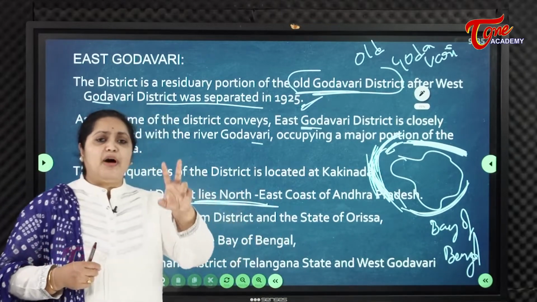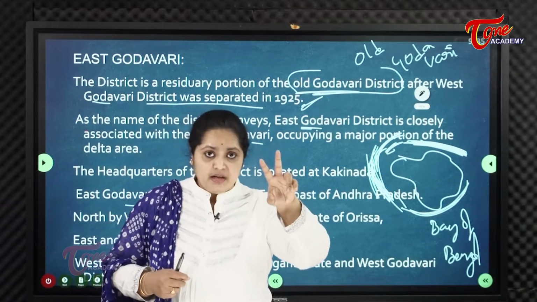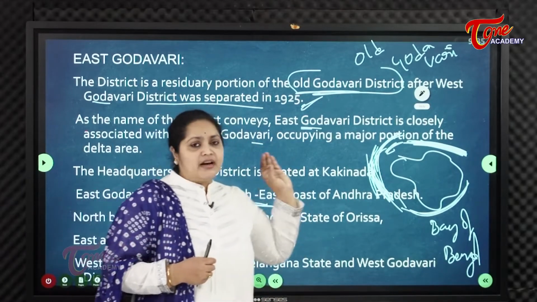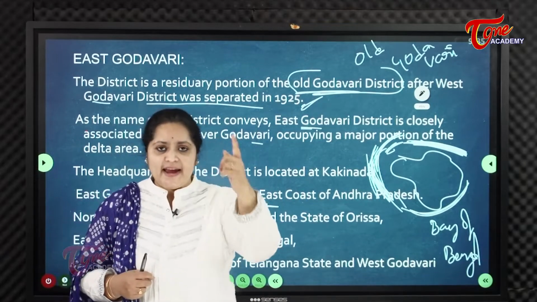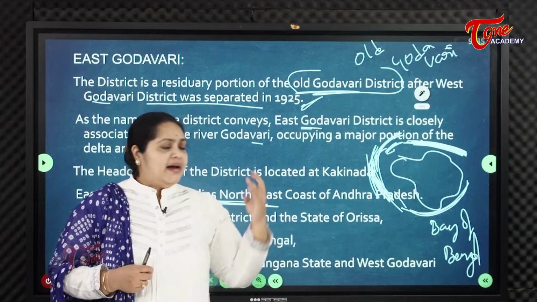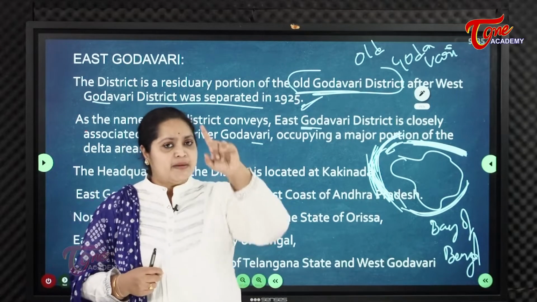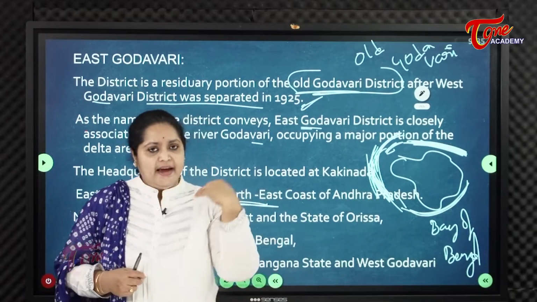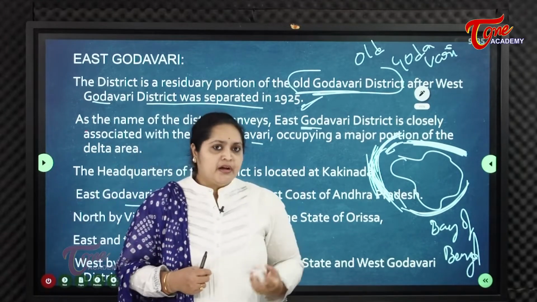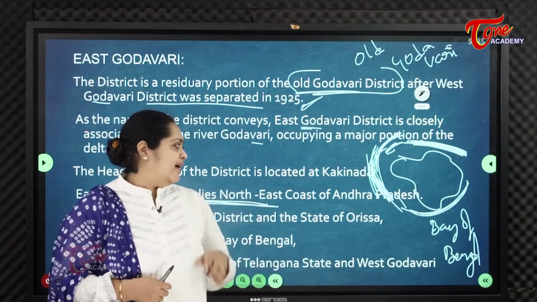It shares its boundaries with two states. How many states? This is a particular district which shares its boundaries with two states, Odisha and Telangana, and two districts, Visakhapatnam district and West Godavari district, and the other side is a water body, that is the Bay of Bengal.